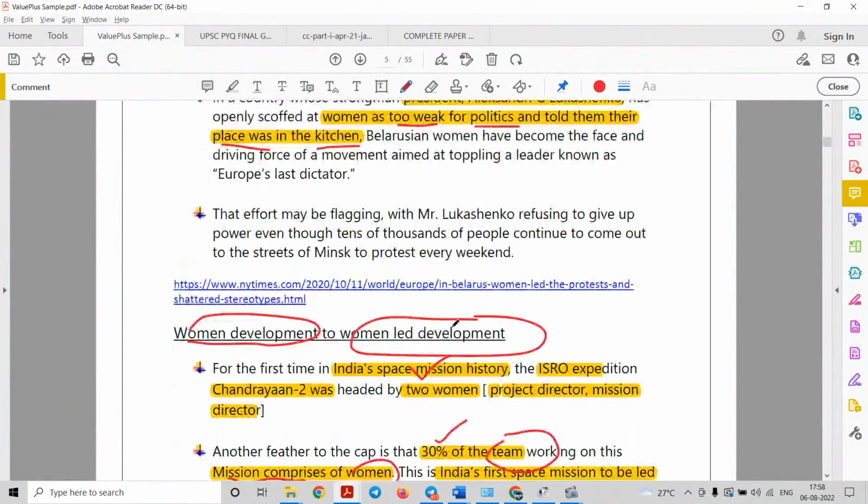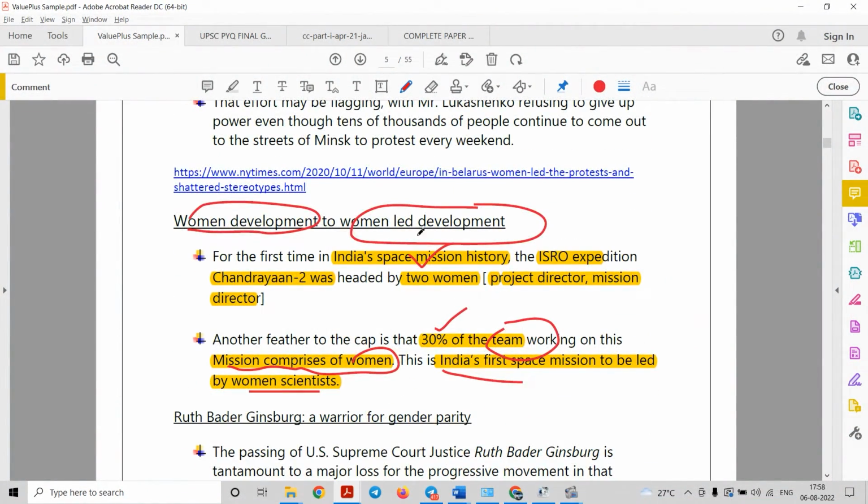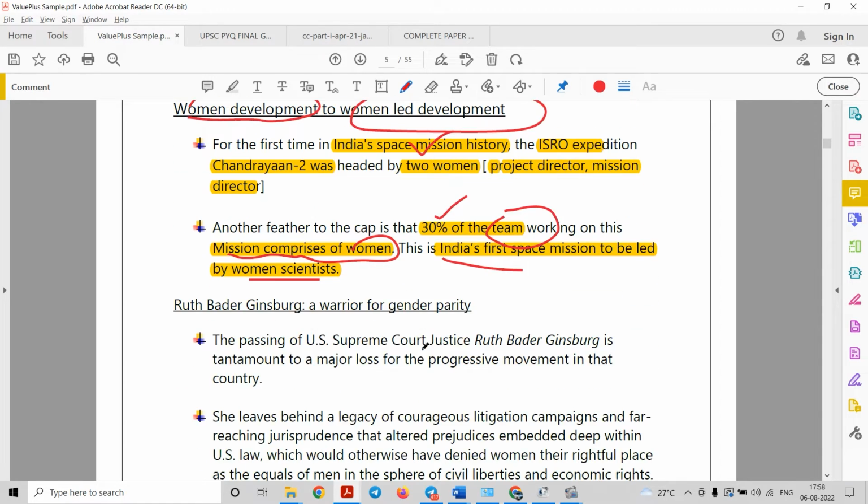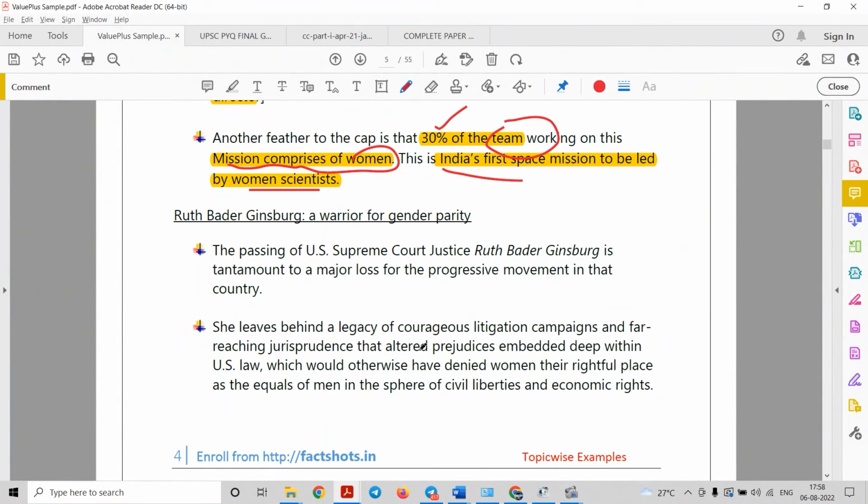So whenever there is a question related to women development, we can quote that we need woman led development rather than woman development, and you can quote such examples of how women are leading their own development, for example ISRO's space missions. Okay, so let us see another example so that you get more idea about how to utilize this fact value plus initiative, and you can enrich your answers in a better way.